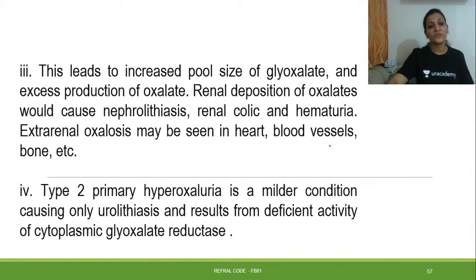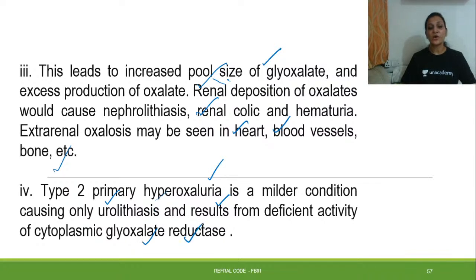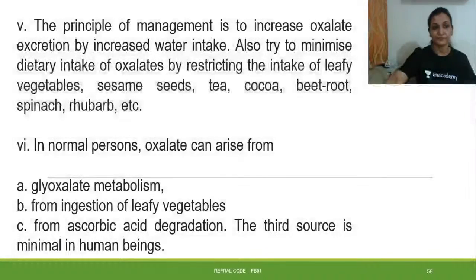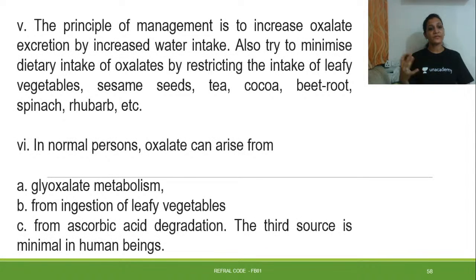This leads to an increased pool size of glyoxylate and excess production of oxalate, with renal deposition of oxalates, nephrolithiasis, renal colic, and hematuria. Extrarenal oxalosis may be seen in heart, blood, and bone. Type 2 primary hyperoxaluria is a milder condition causing urolithiasis and results from deficient activity of cytoplasmic glyoxylate reductase. Then there should be management.